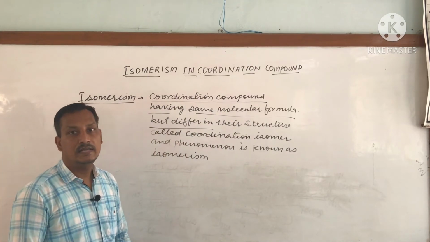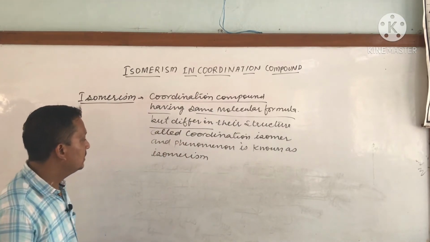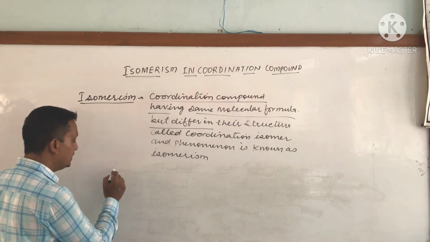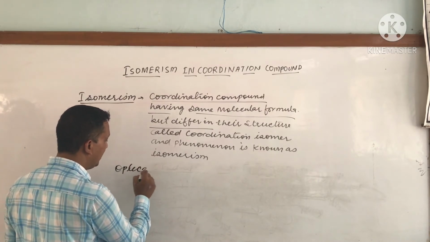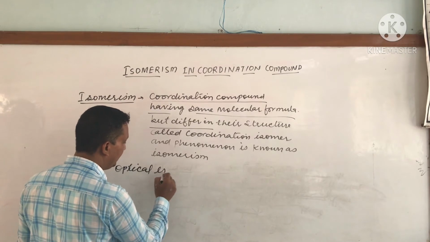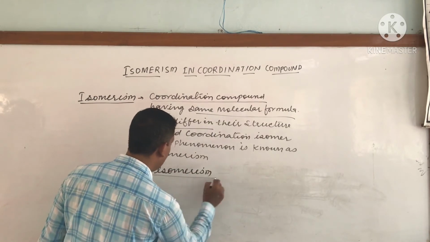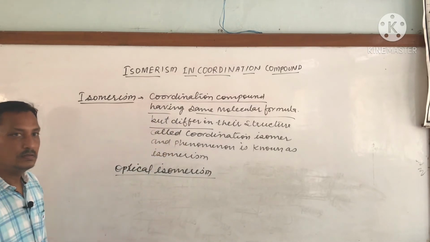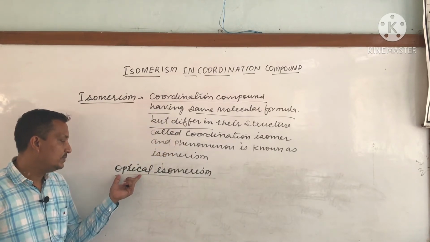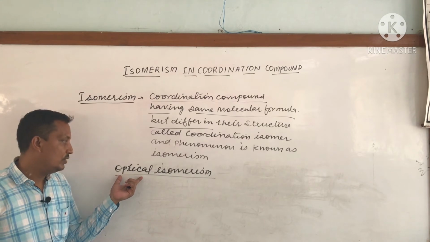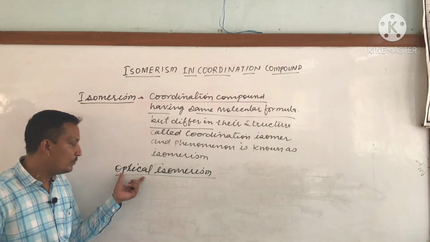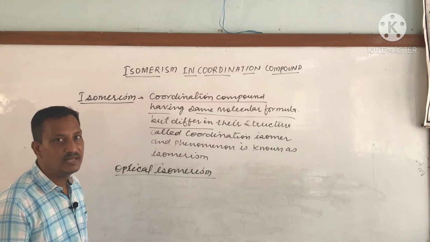Okay students, the next topic we are taking is stereoisomerism, or we can say optical isomerism. The second part of stereoisomerism is optical isomerism. Optical means what? Optical means light. Whenever molecules or complex molecules rotate the plane polarized light.